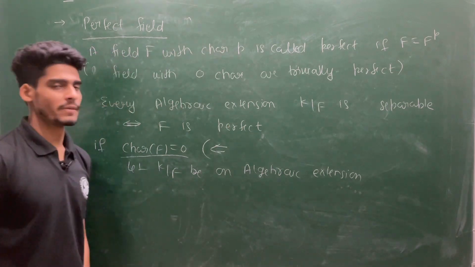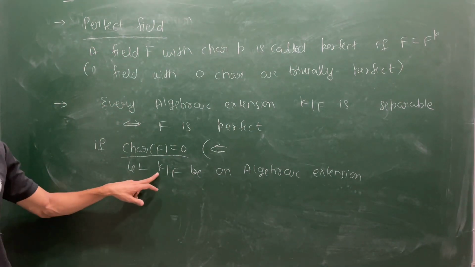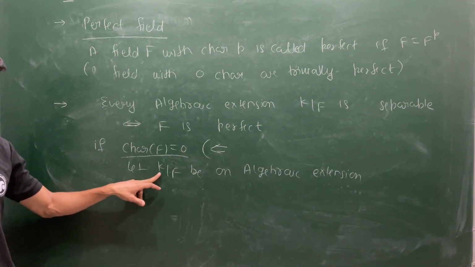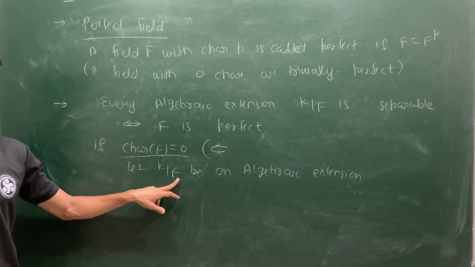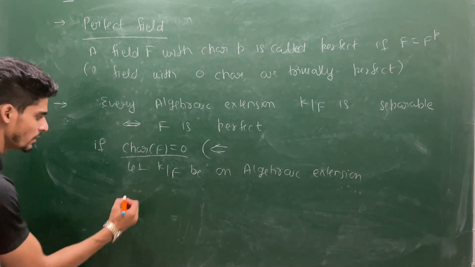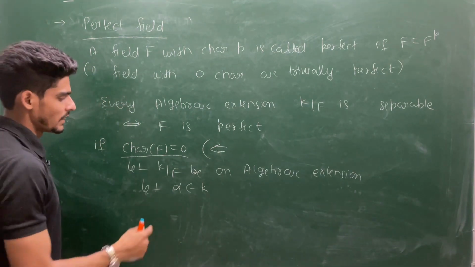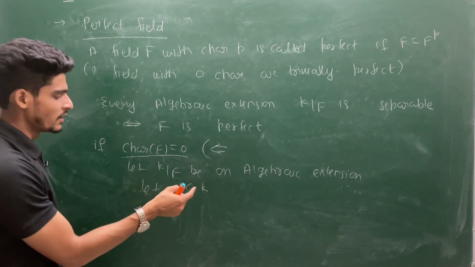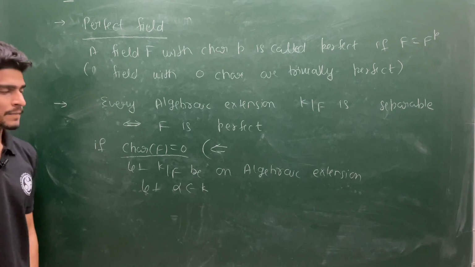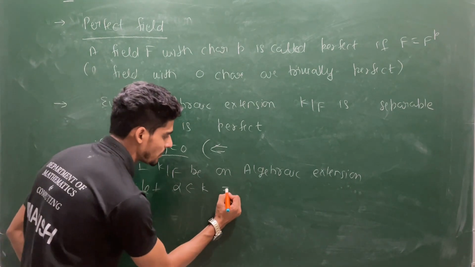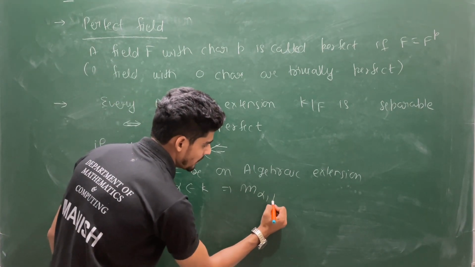If this is an algebraic extension, then every element of K will be algebraic over F. You choose any arbitrary element. Let alpha be any arbitrary element of K. Then since the extension is algebraic, this alpha must possess a minimal polynomial.